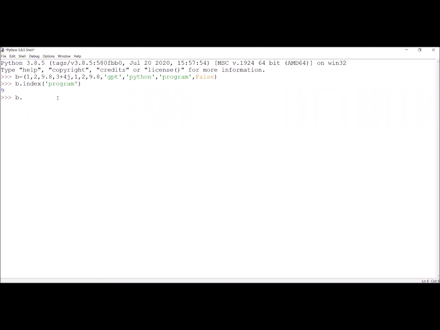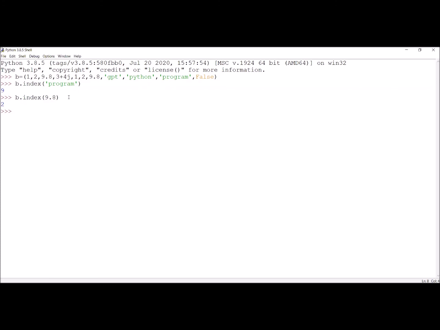Now what is the index of 9.8? Remember here, the 9.8 is appearing two times. This is the first 9.8 which is appearing at index 2, and this is the second 9.8 which is appearing at index 5. Only the first 9.8 index will be given, that is index 2. This is how we have used the index even in the list also.